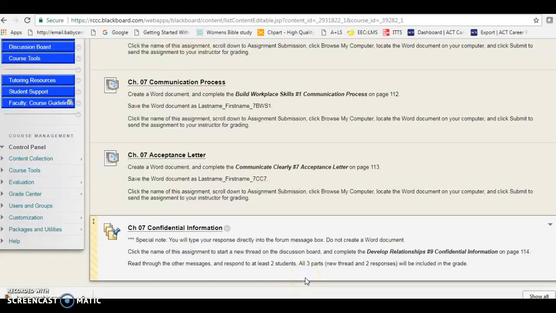Y'all have done a very good job with this in the past. I enjoy reading these. So I look forward to seeing what you think about this one. If you have any questions or comments about your assignments, please let me know.